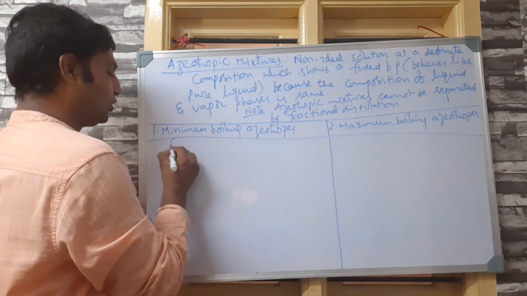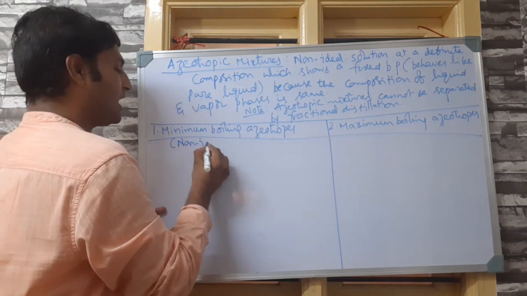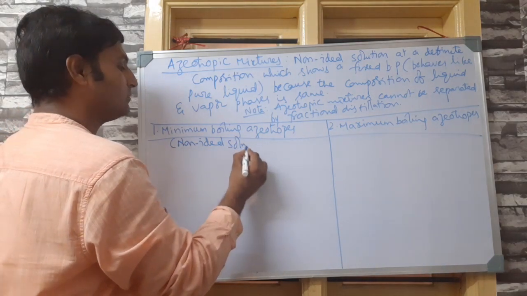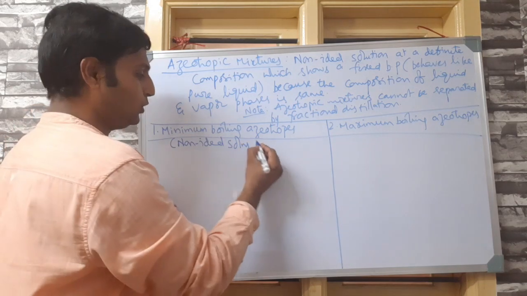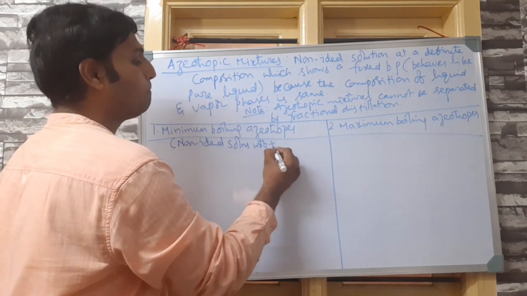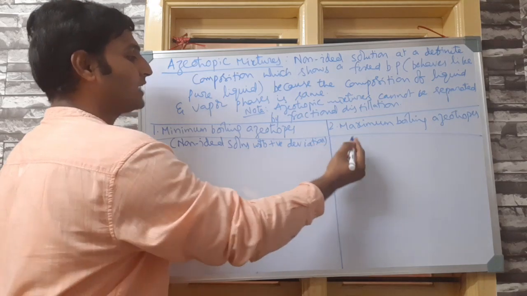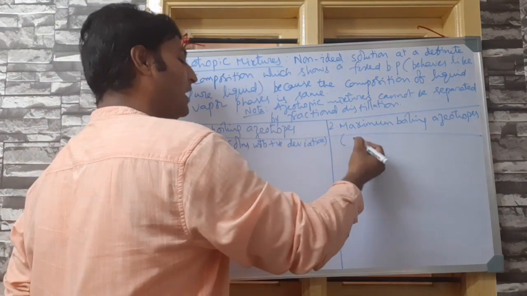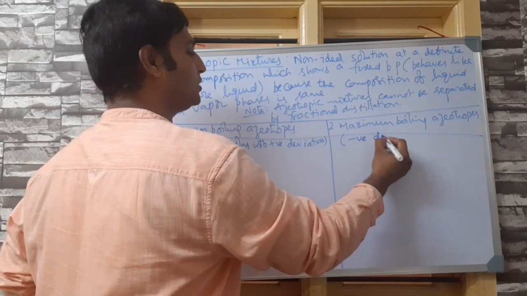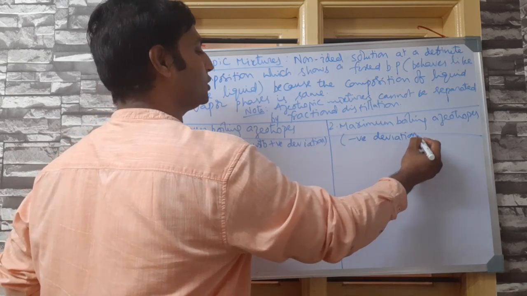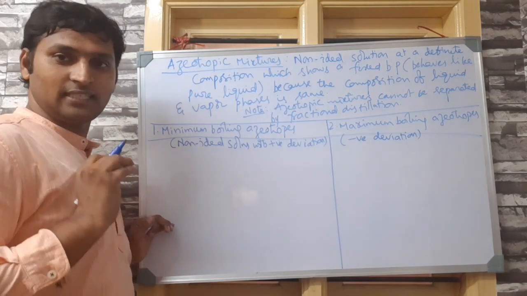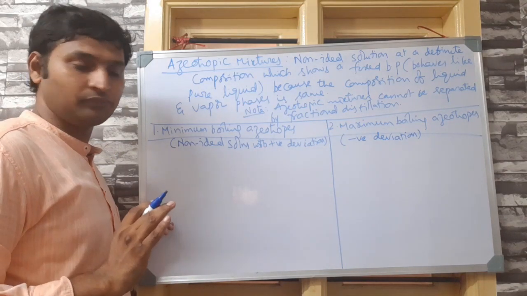Minimum boiling azeotropes are formed by non-ideal liquid-liquid solutions with positive deviation, whereas maximum boiling azeotropes are formed by non-ideal liquid-liquid solutions with negative deviation. This is the first point to be noted.